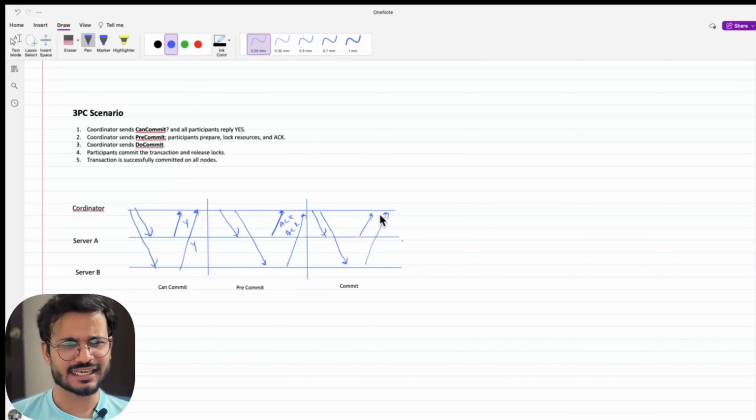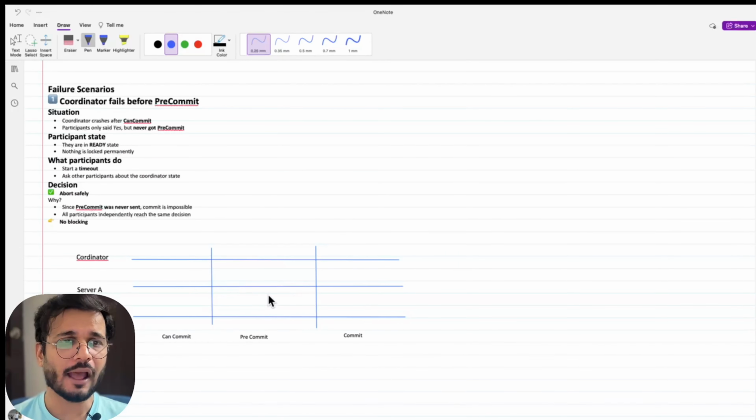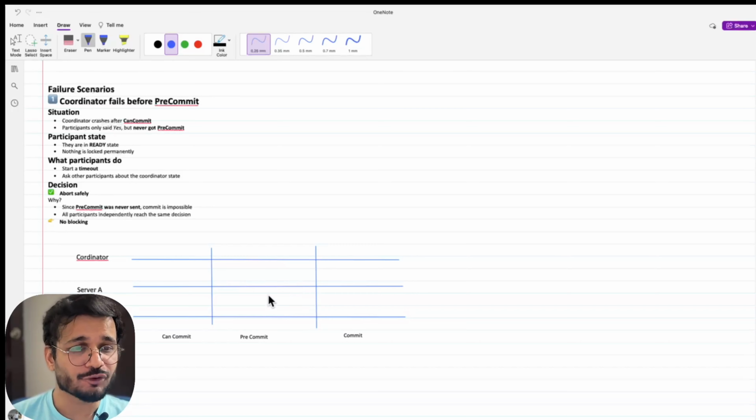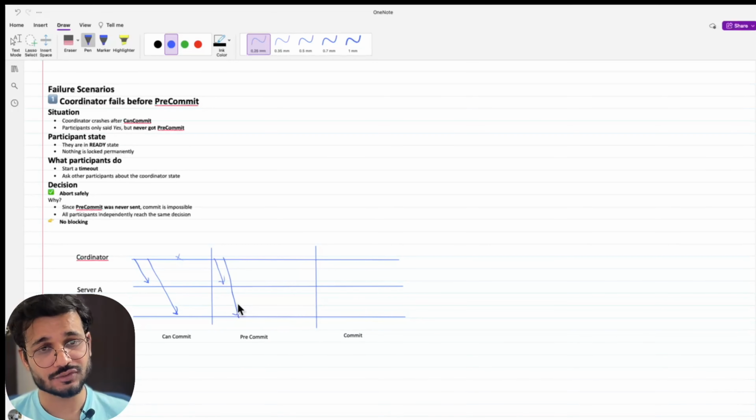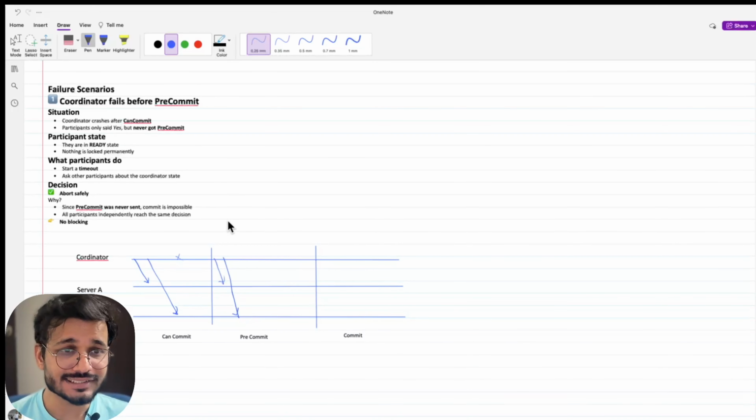So this is how our typical 3PC scenario works. Let's discuss some of the other use cases where we have failures. Now, what if the coordinator fails before a pre-commit? It can fail here, or it can also fail here, before all the servers have given an acknowledgement. In this scenario also it can fail here.